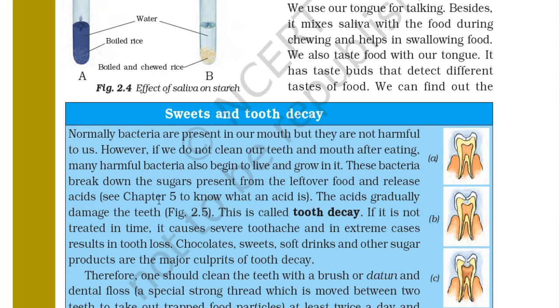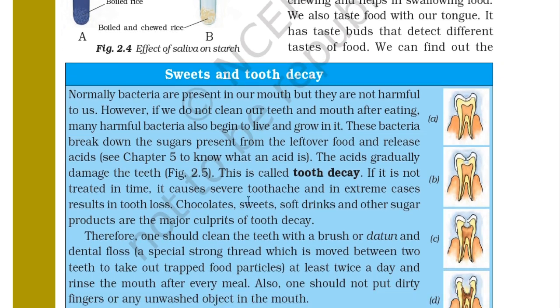These bacteria break down the sugars present in the leftover food and release acid. You can see chapter 5 to know what an acid is. The acids gradually damage the teeth, and you can see it in the figure. The whole tooth is like this, the cavity is beginning here, and the tooth is broken due to the cavity, and the cavity is enlarged here because the tooth is decayed here. Because of the cavity, the tooth is decayed. This is called tooth decay.